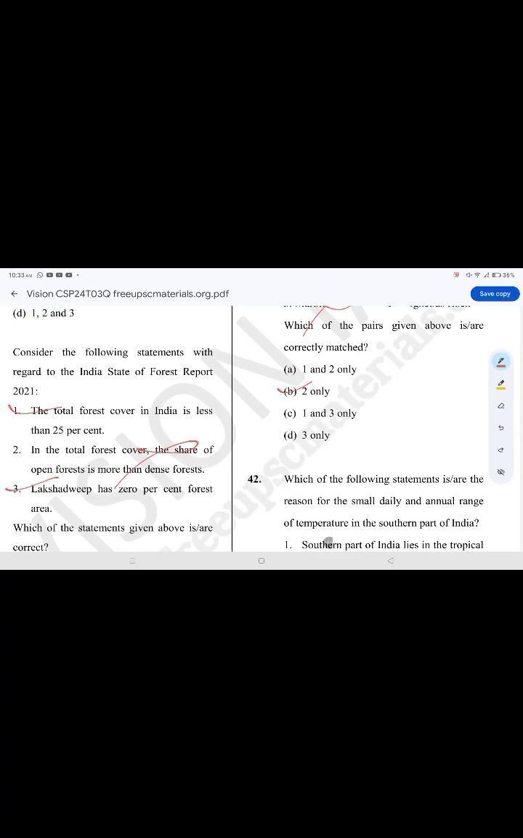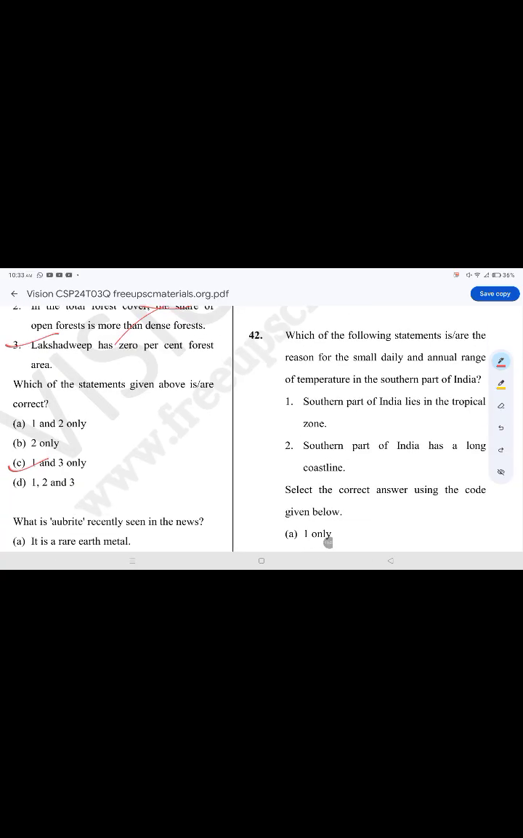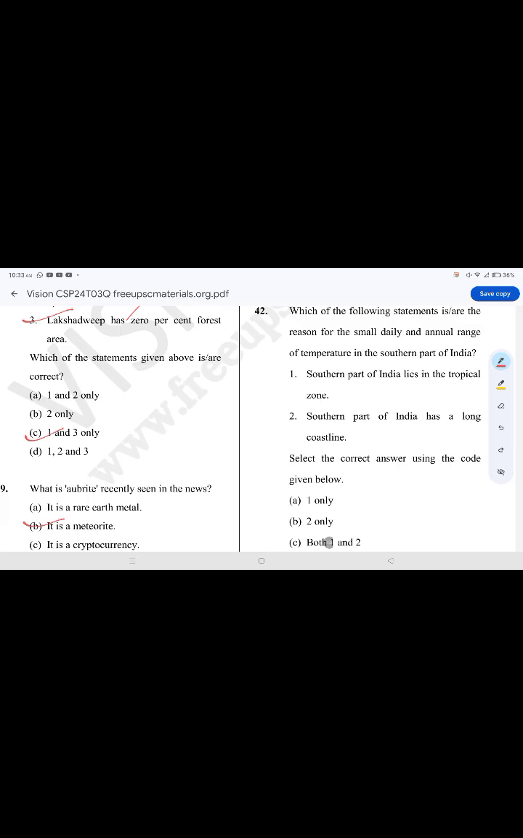Marble, it is false. Which of the following statements are the reason for the small daily annual range of temperature in the southern part of India? The correct option is option C, both 1 and 2 only. Southern part of India lies in subtropical zone. Southern part of India has a long coastline.